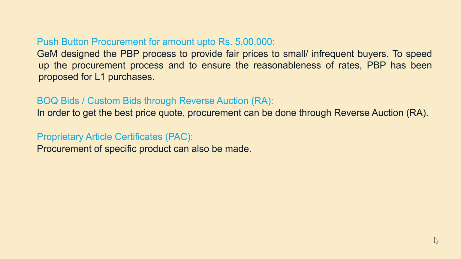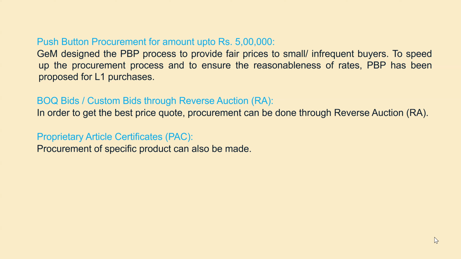What is a reverse auction? In that case, there will be competition among the bidders. They can initially put in their rate, and afterwards also they can revise their rate. It is like an auction. In the case of an auction, we sell our product to whoever gives the highest price. But in the case of a reverse auction, RA, we purchase from the bidder who gives the lowest bid. That means there will be competition among the bidders.